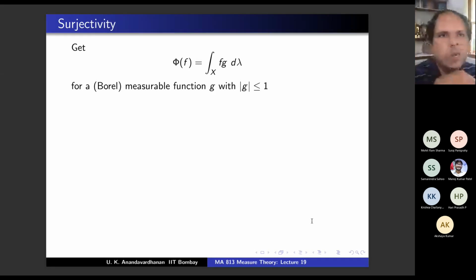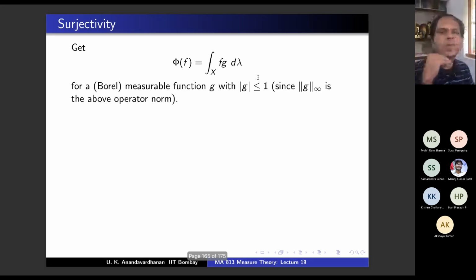Therefore, mod g has to be less than or equal to 1 almost everywhere, right? And if it is less than or equal to 1 almost everywhere, I can as well assume it is less than or equal to 1 everywhere, because almost everywhere only will matter since an integral is involved. So you can take g such that mod g is less than or equal to 1.